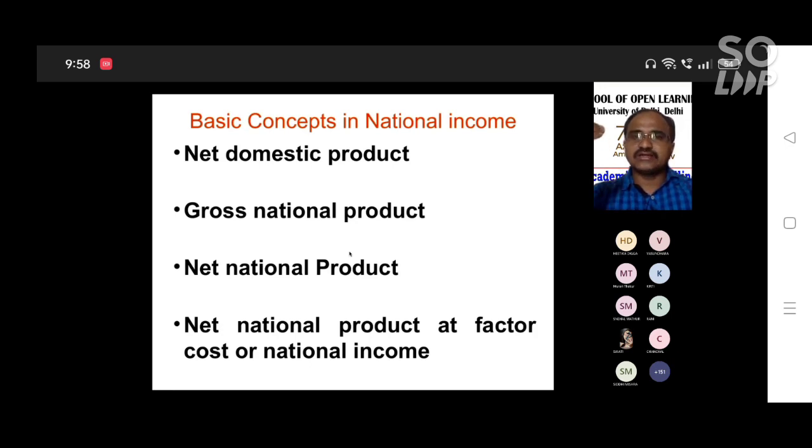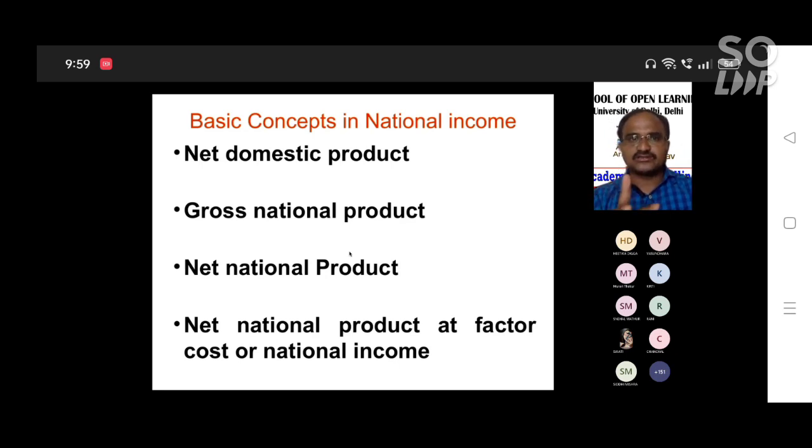So dear students, you have to exclude the depreciation from the gross product. NDP equals GDP minus depreciation, so that you can get the net domestic product. Got it? That is the domestic country income, GDP and NDP. Got it?